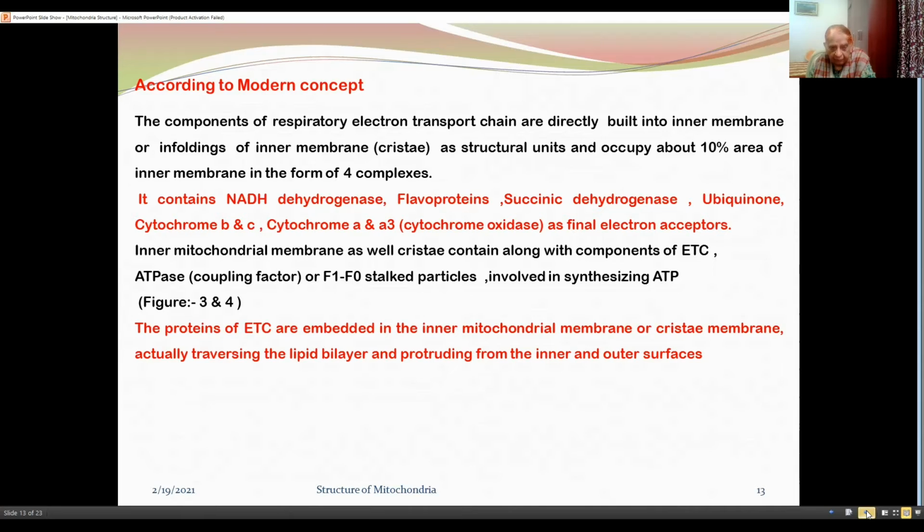The proteins of electron transport chain are embedded in the inner mitochondrial membrane or cristae membrane, actually traversing the lipid bilayer and protruding from the inner and outer surface.